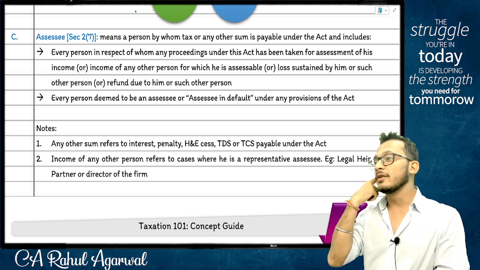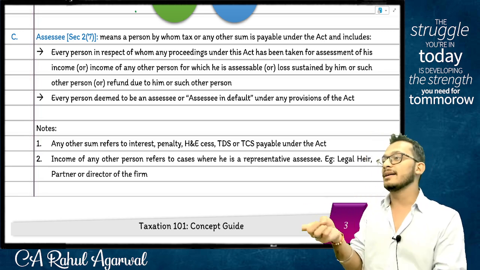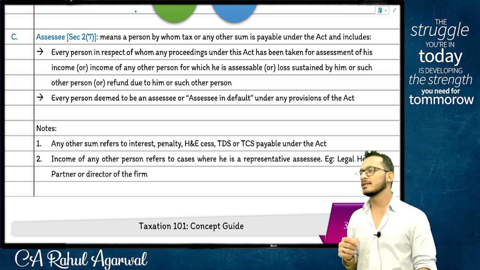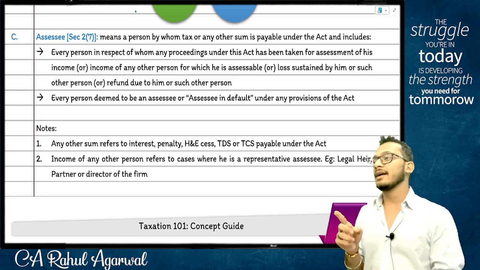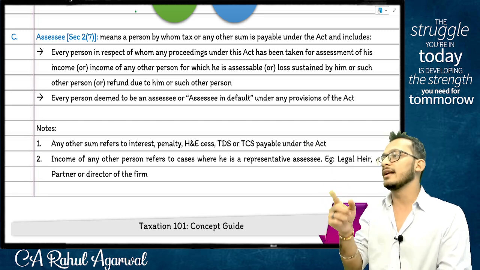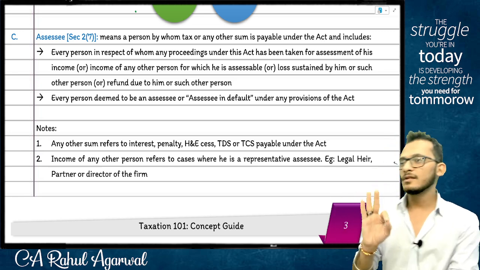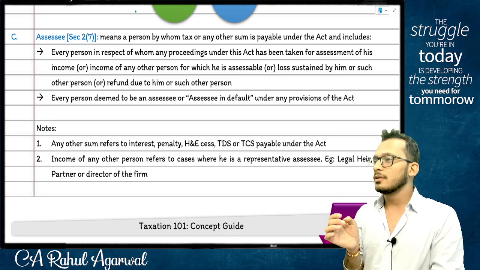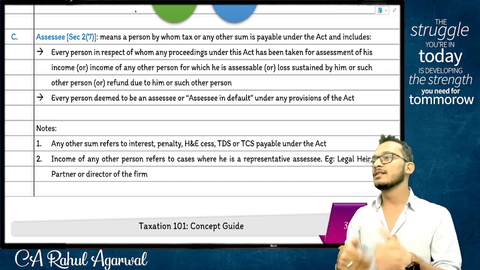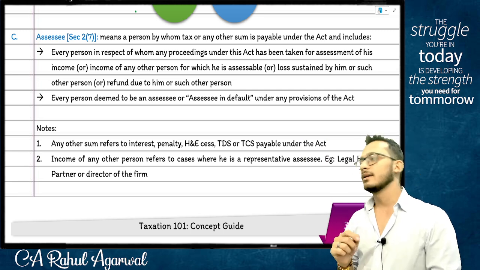I should have stopped you when you transferred itself. Yes or no? Because you transferred with an intention to evade taxes. So what could exception number 3 be? I will not wait for the assessment year. I will come in the previous year itself and tell you, scenario number 3, transfer of assets with an intention to evade taxes: don't transfer assets, first pay my tax, then transfer assets. In which case, I will not wait till the assessment year. I will catch you in the previous year. Correct, not correct? Makes sense.